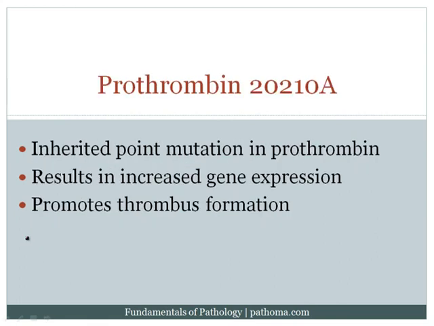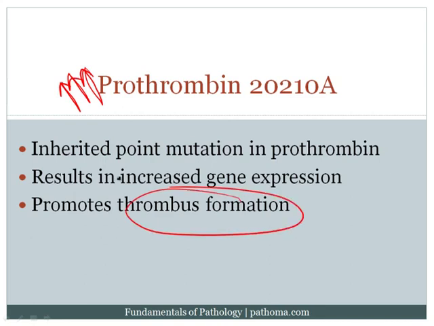Another example that can result in a hypercoagulable state is prothrombin 20210A. In this particular case, what happens is you've got a point mutation in the prothrombin gene that results in excess production of prothrombin. And guess what prothrombin is? It's the precursor of thrombin, and thrombin's goal is to convert fibrinogen to fibrin. So this is going to promote thrombus formation, which again would increase the risk for a hypercoagulable state.